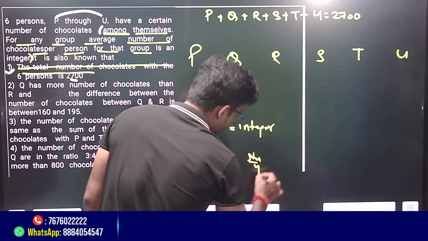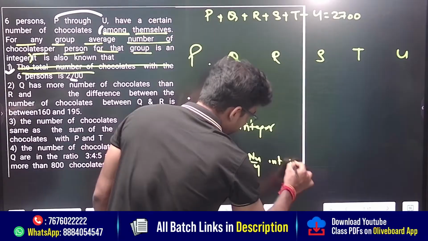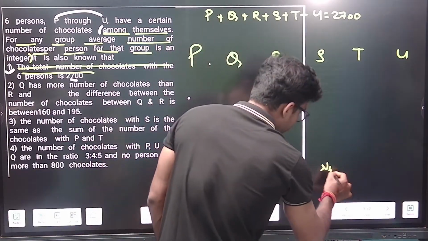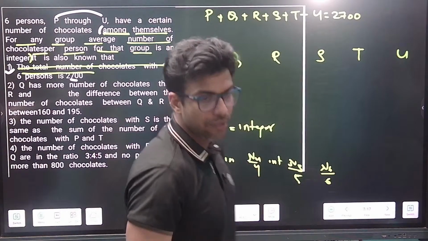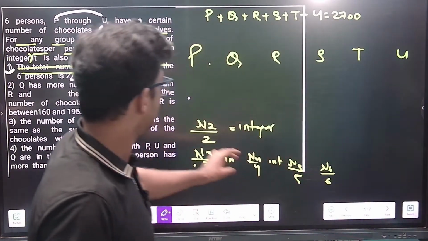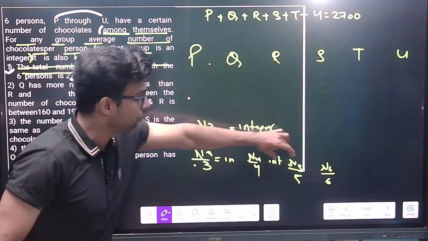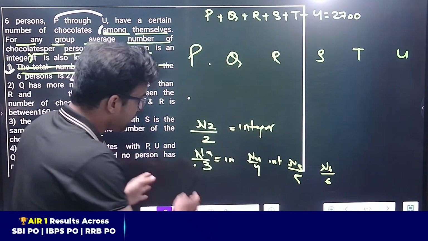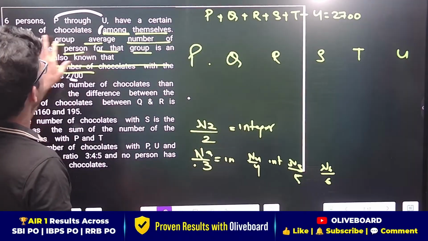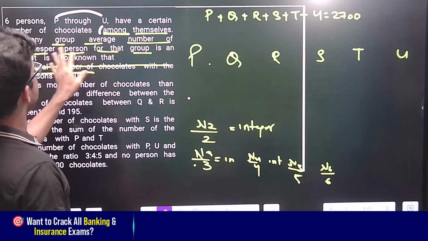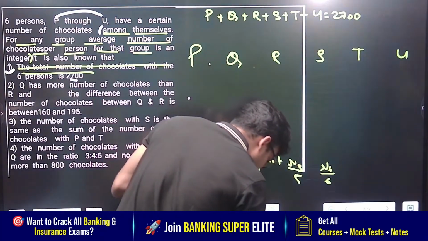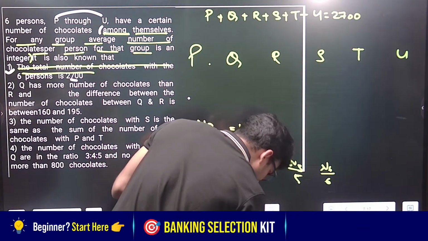N4 divided by 4, again an integer. N5 divided by 5, again an integer. N6 divided by 6, again an integer. You cannot go beyond that, because you only have 6 persons. So either a group of 2, 3, 4, 5 or 6, and when you take the average of the whole, they said that for any group the average number of chocolates per person is an integer. Is it right? Please wait. Is everyone getting my point?